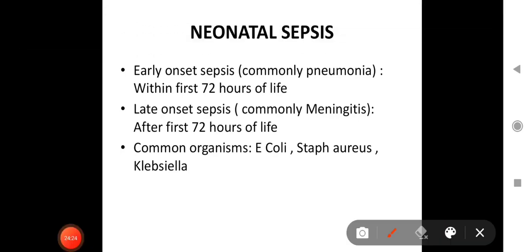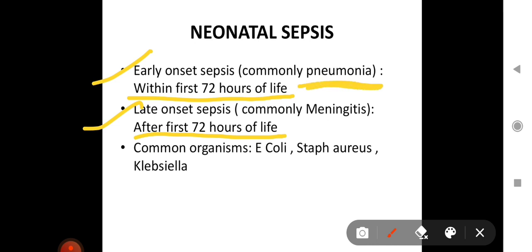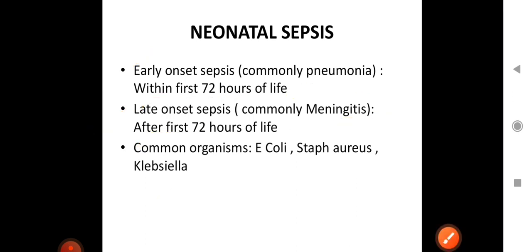Now about neonatal sepsis. What is the definition of early onset sepsis? Within the first 72 hours of life, and late onset sepsis is after the first 72 hours of life. Now commonly in early onset sepsis, pneumonia is seen, and in late onset sepsis, it's meningitis. So what are the common organisms for neonatal sepsis? E. coli, Staph aureus, and Klebsiella.